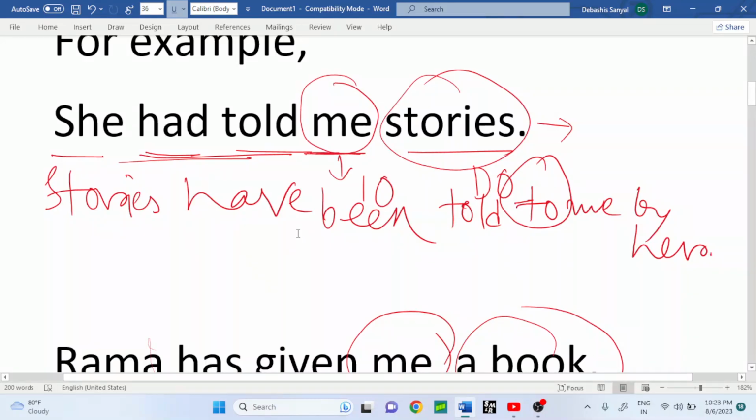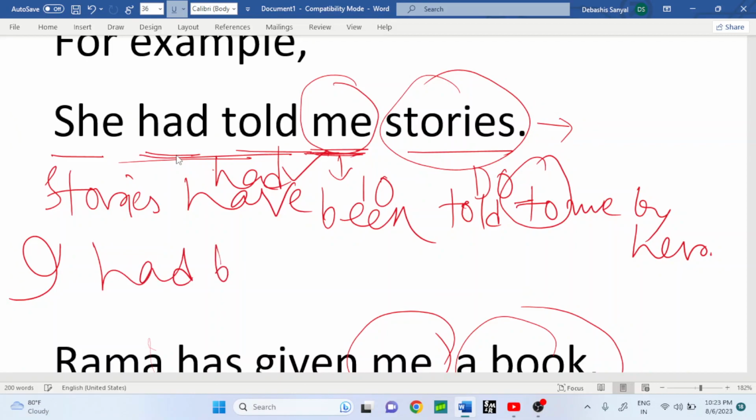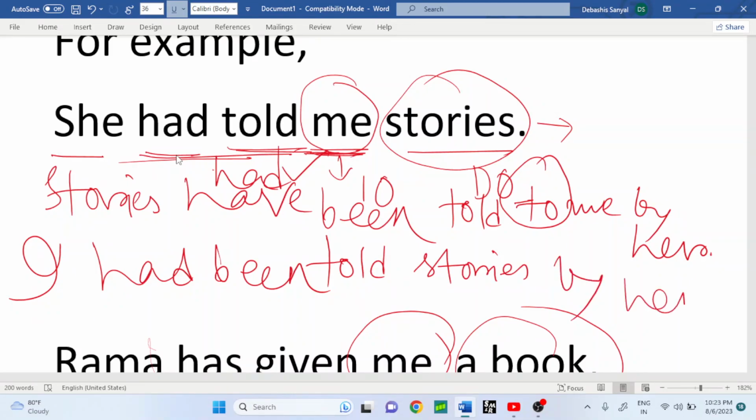Okay, it's a great mistake by me. There will be no have because there is had. Then stories had been. Okay, it's not a present perfect. Stories had been told to me by her. Okay, next take the me as subject. Me becomes I. Then I had been. Third form of the verb tell, told. I had been told stories by her. Okay, it's right.